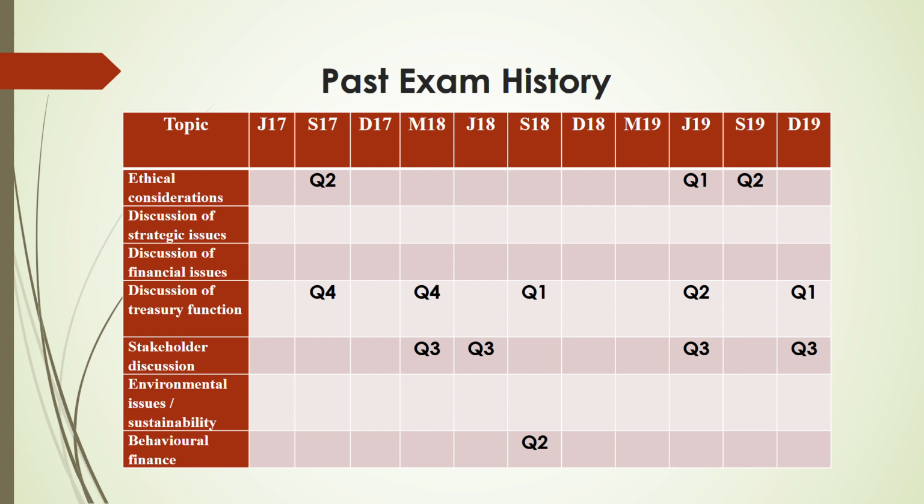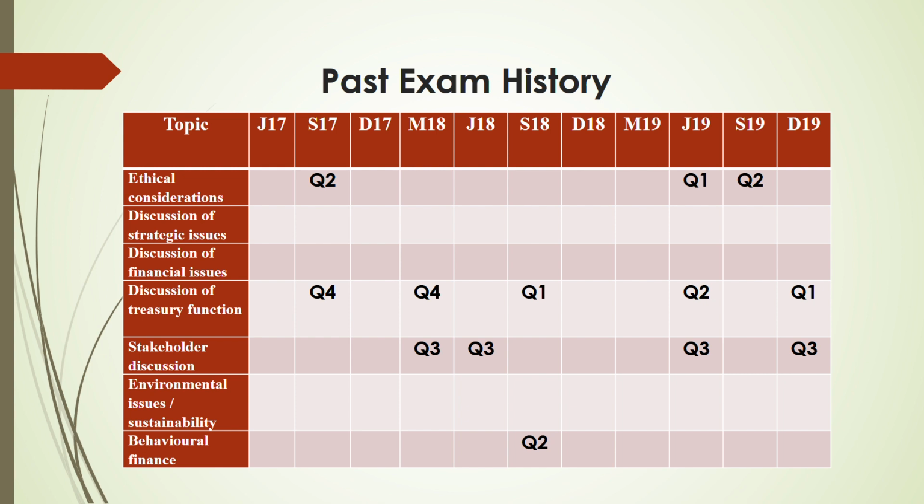So starting with ethical considerations. Ethical considerations have come 3 times, right? And discussion of strategic issues, it never came. Recently it didn't come. I don't know about 2020 and 21, so make sure that you guys go through it and see. Discussion of financial issues,